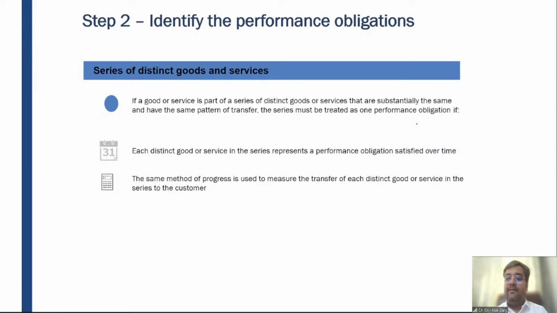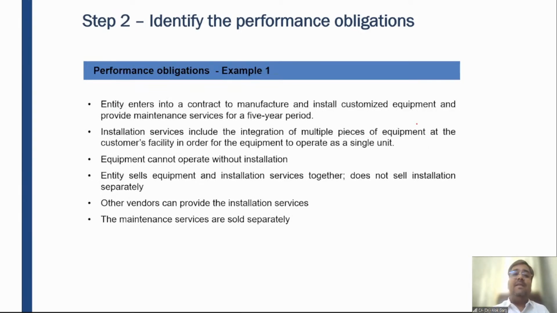Clear? Yes. So let's discuss example number one. An entity enters into a contract to manufacture and install customized equipment and provide maintenance service for a 5-year period. So what is the contract? To manufacture, install, and provide maintenance service for a 5-year period. So one, manufacture and sell the software; two, install the software; and three, a 5-year maintenance period. Three activities are there. I'm not saying performance obligations, I am saying three activities. Let me read further.